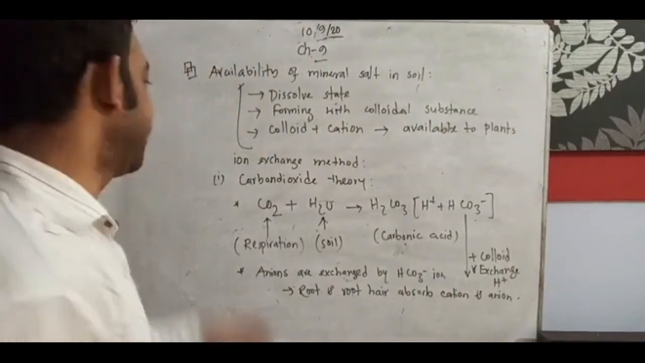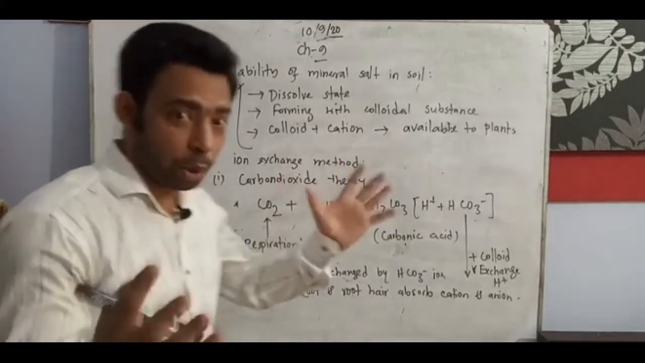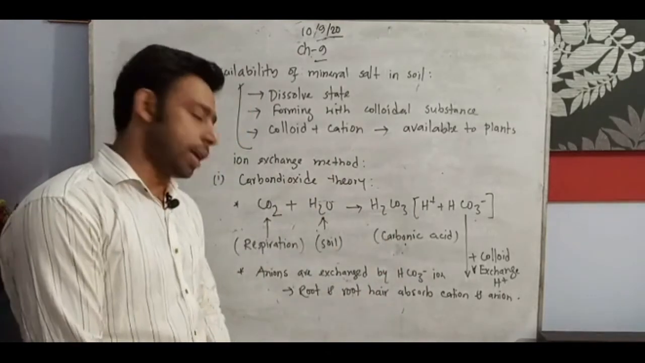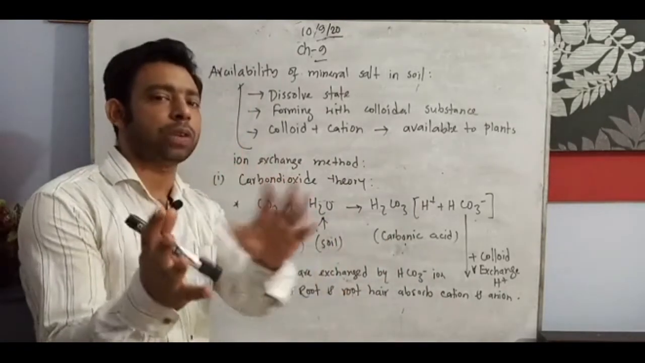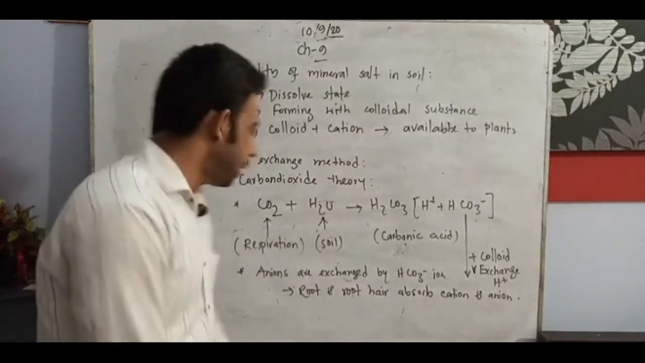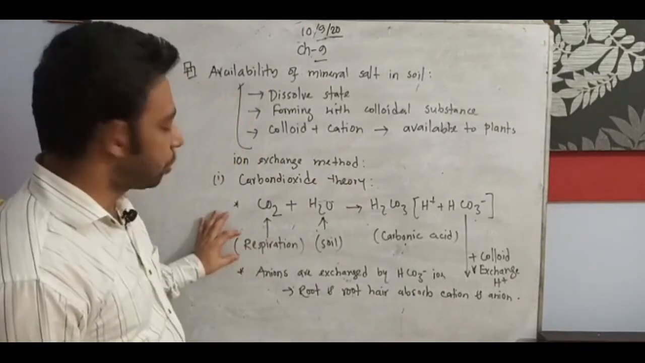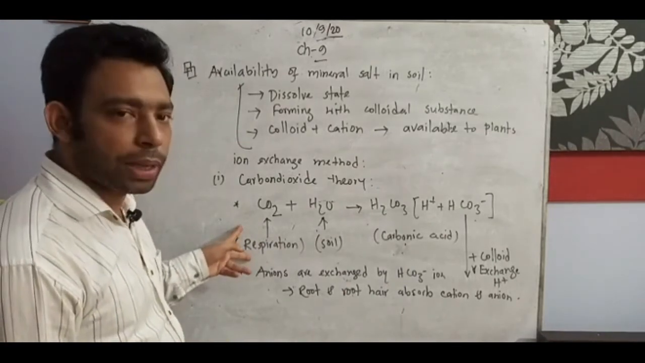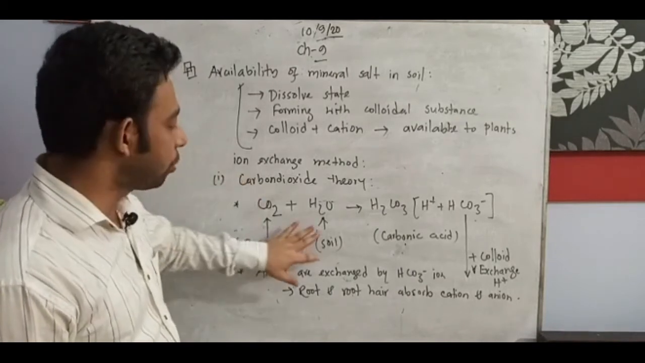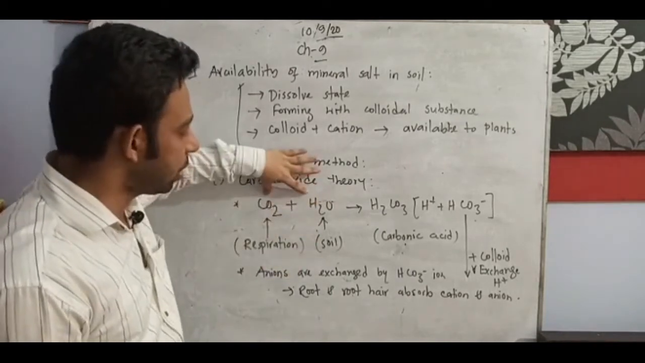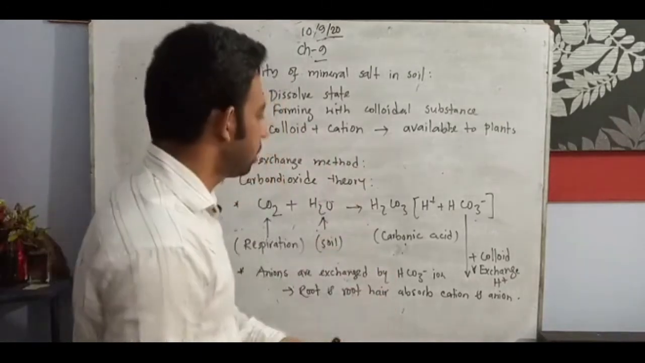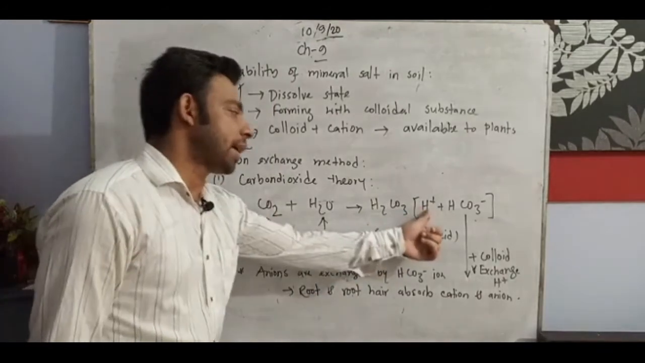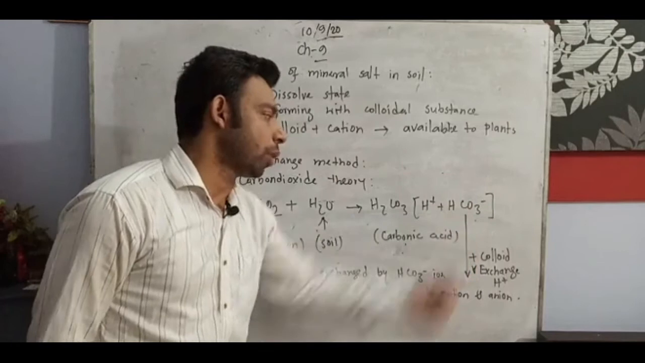So my dear students, look at here, carbon dioxide theory, very important. In the book it is very typical to understand, but what I have written, I will make you understand. It will be very easily gettable to you. By the respiration process, carbon dioxide is produced, and from soil water is available. This carbon dioxide and water react together to form carbonic acid, which is in the form of cation and anion, hydrogen ion plus bicarbonate ion.